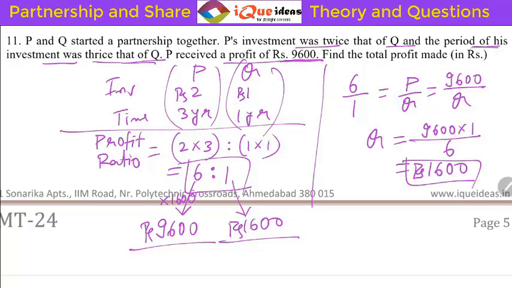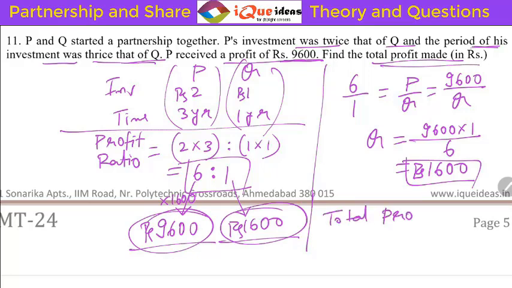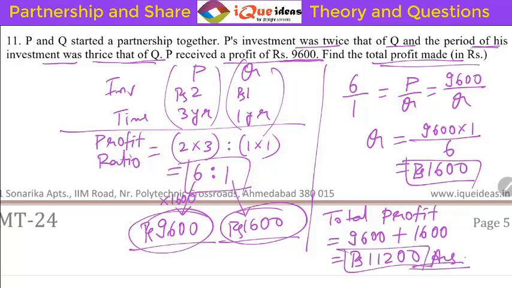But the question is asking what is the total profit. So the total profit should be 9,600 plus 1,600. If you add, it will come out to be 11,200 rupees. Okay, so the answer of this question will be 11,200 rupees. Okay, now the next one.